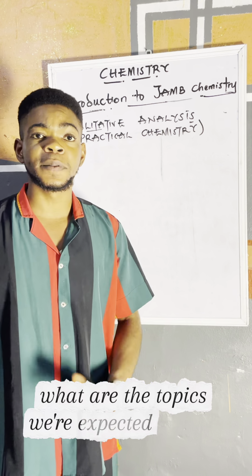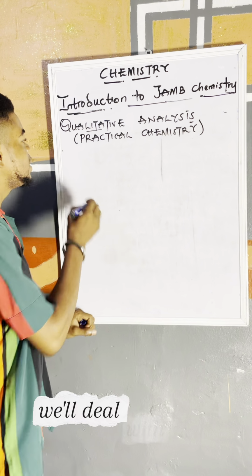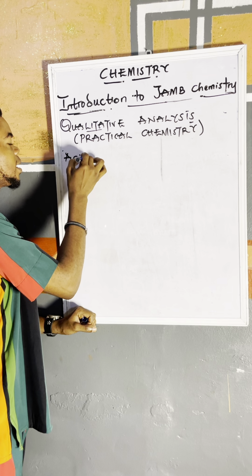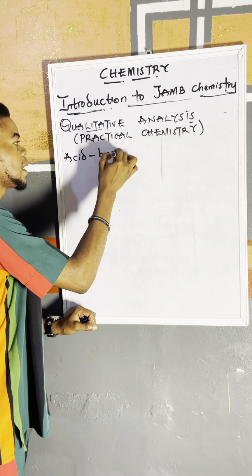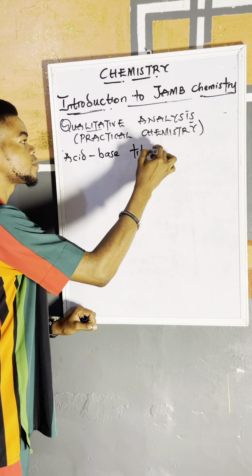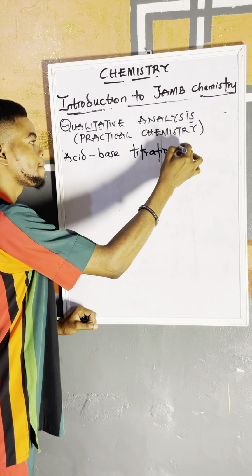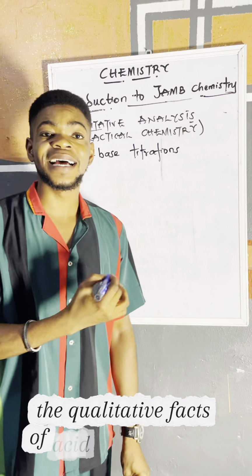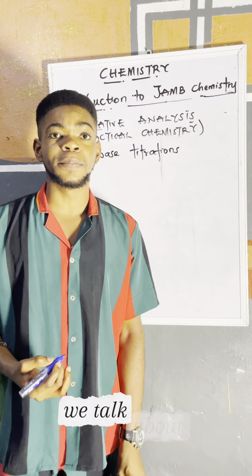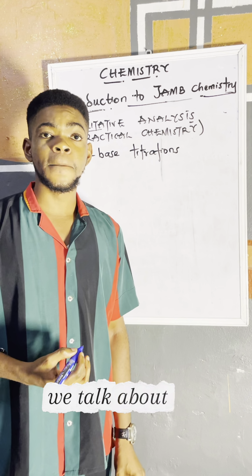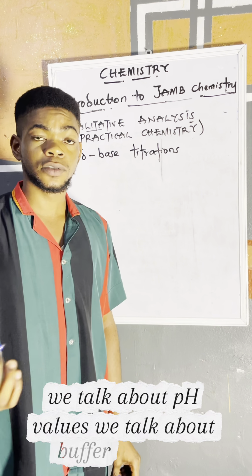Now, what are the topics we're expected to deal with under this? We'll deal with acid-base titrations, the qualitative parts of acid-base titrations. We'll talk about indicators, we'll talk about pH values, we'll talk about buffer solutions.